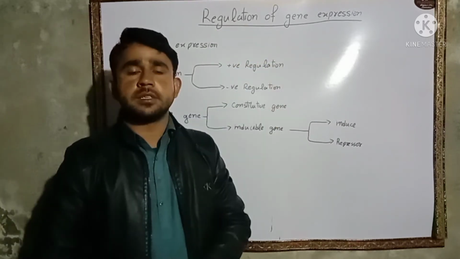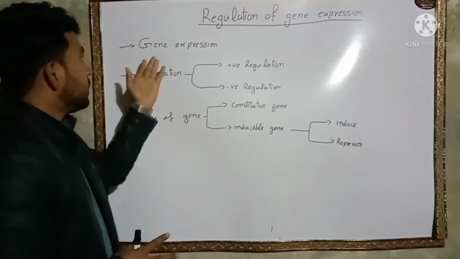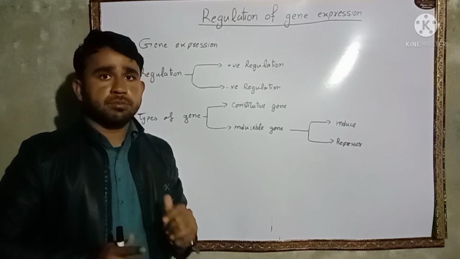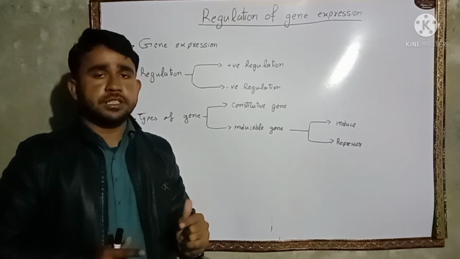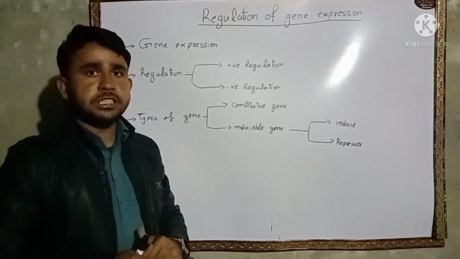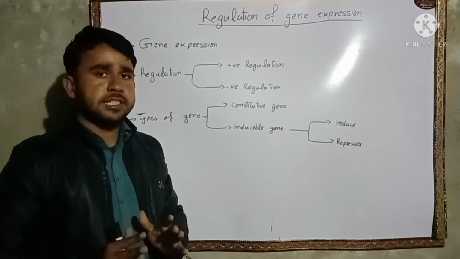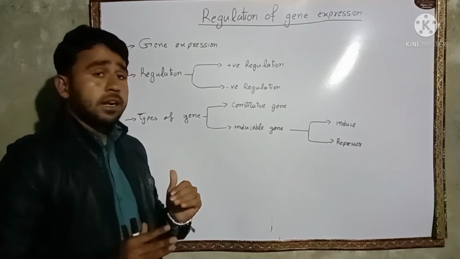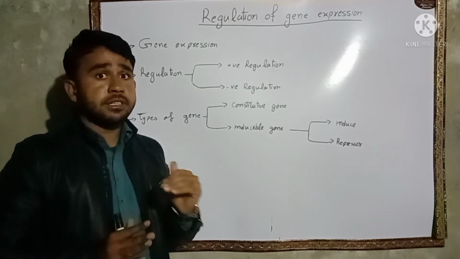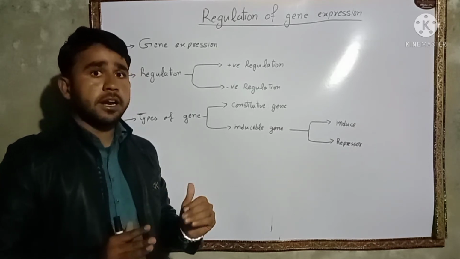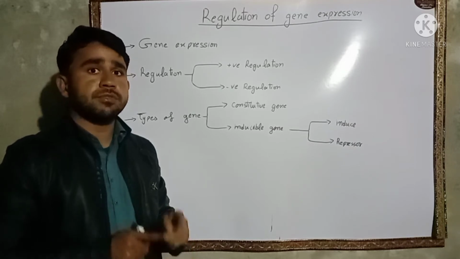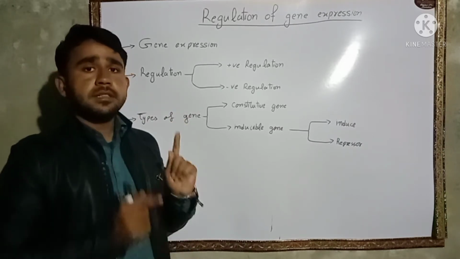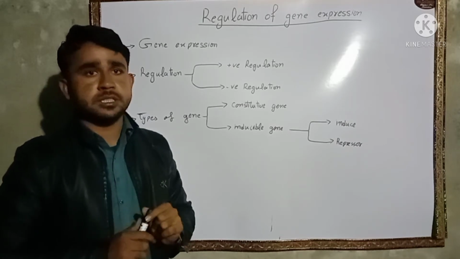What is gene expression? What is the definition of gene expression? The formation of protein by the ribosome using the information of the gene is known as gene expression. It is the simplest definition of gene expression. The modified definition of gene expression is that when a gene shares its information with the ribosomes in the form of messenger RNA, and ribosomes use this information for the synthesis of protein, it is known as gene expression. This is the modified definition of gene expression.